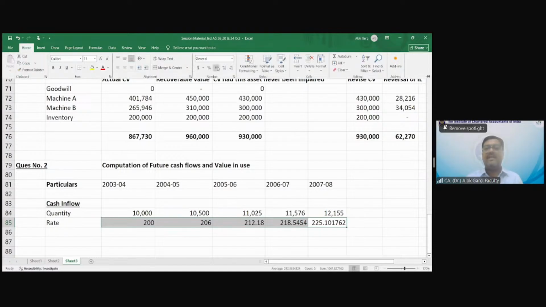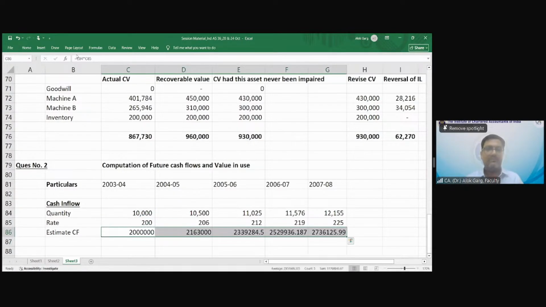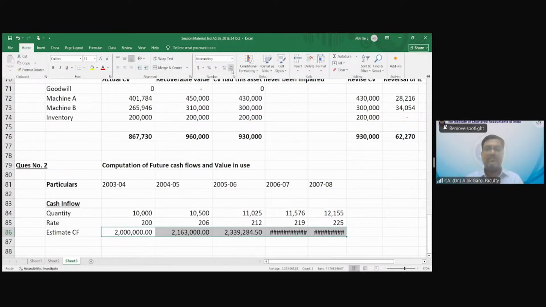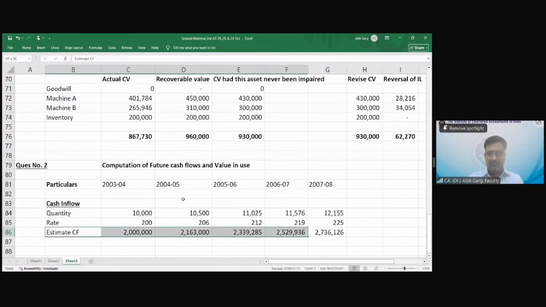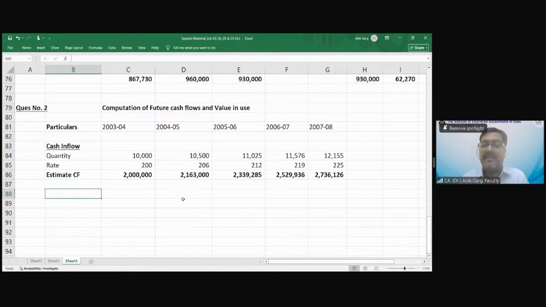I hope the calculations are clear for everyone. If any part is not clear, you can stop me and ask. Clear, sir. What is my estimated cash inflow?